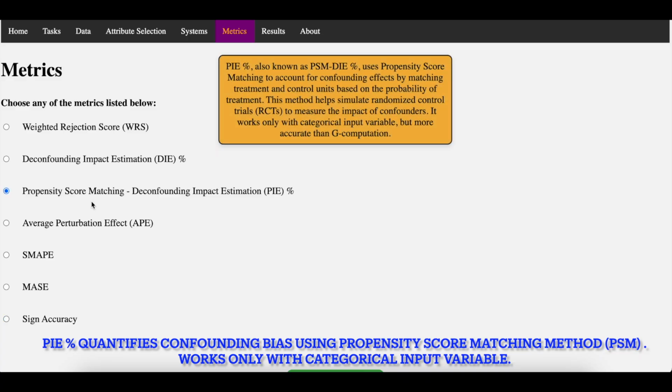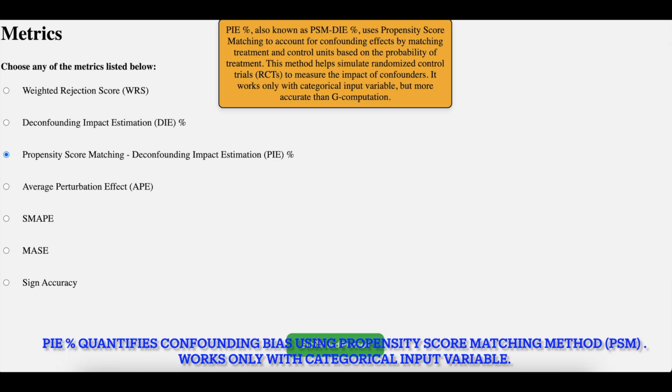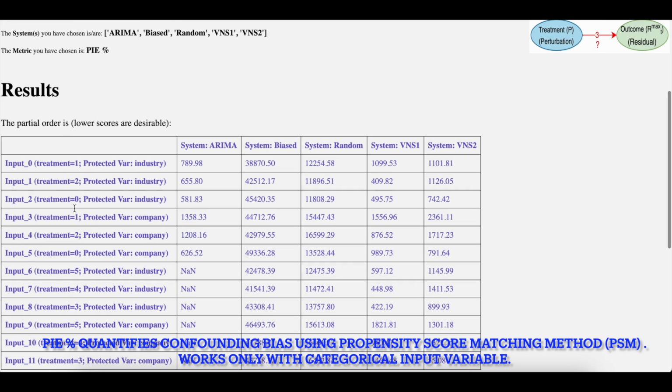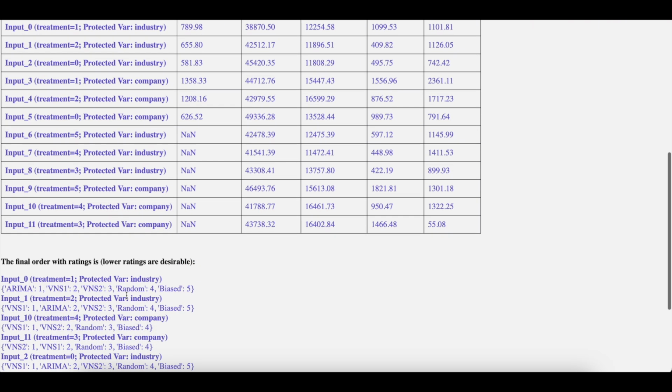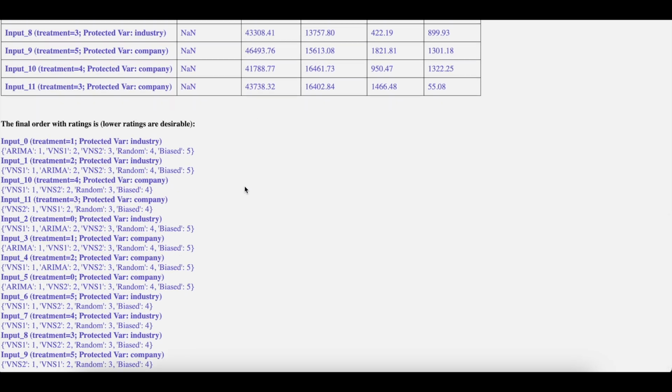For example, propensity score matching deconfounding impact estimation here uses propensity score matching method to compute the percentage score. This is similar to how randomized control trials work, but this works with observed data, and it only works with categorical input variable. Again, we can see the results over here, the quantified percentage scores, and then based on that, the final order consisting of ratings given to each of these AI models or time series forecasting models.